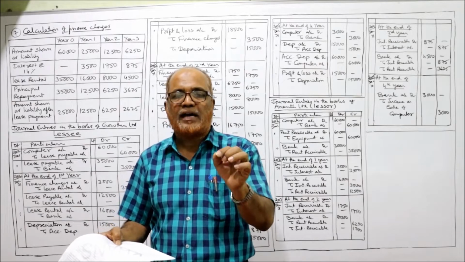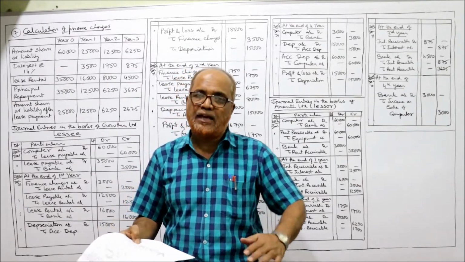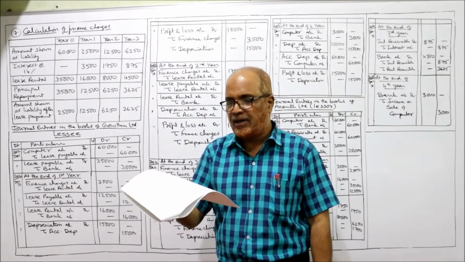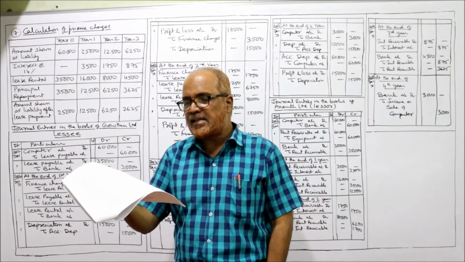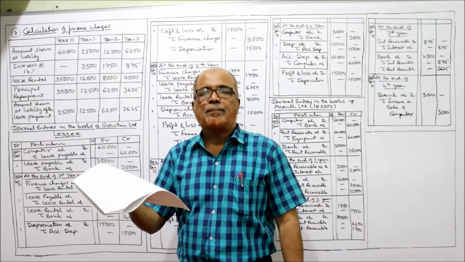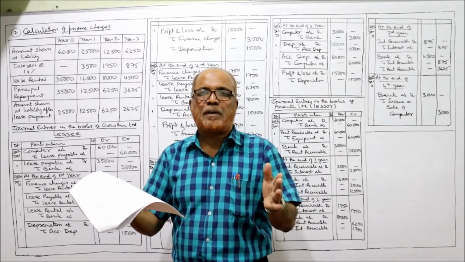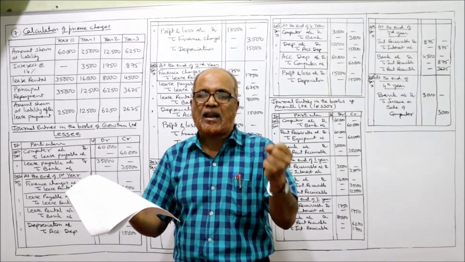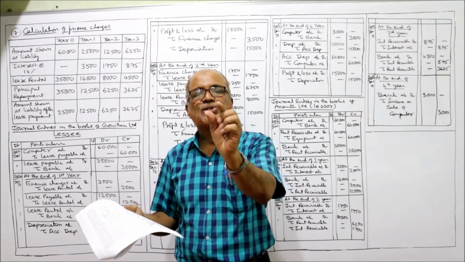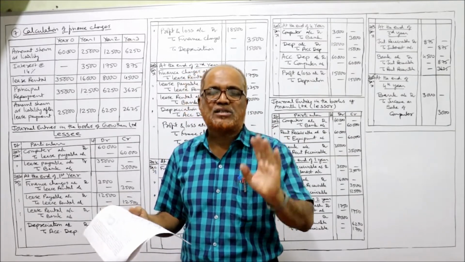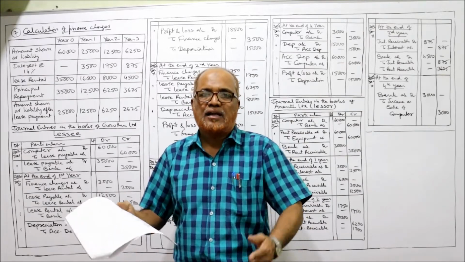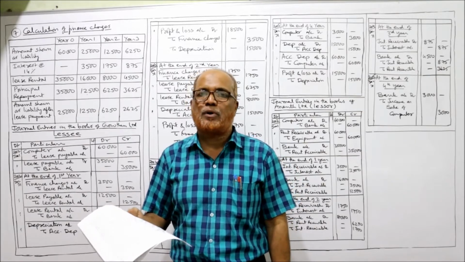This is the first problem where the annual lease rentals are different. In the earlier problems, the annual lease rental was constant. But here every amount is different. The lessee also guarantees a residual value of 5% of the fair value of the asset at the end of the economic life. That means at the expiry of the lease term, the lessee has the right to purchase the asset at 5% of the cost. The cost is 60,000. 5% of 60,000 comes to 3,000. So by paying 3,000 rupees to the lessor, the lessee can get the ownership of the computer.